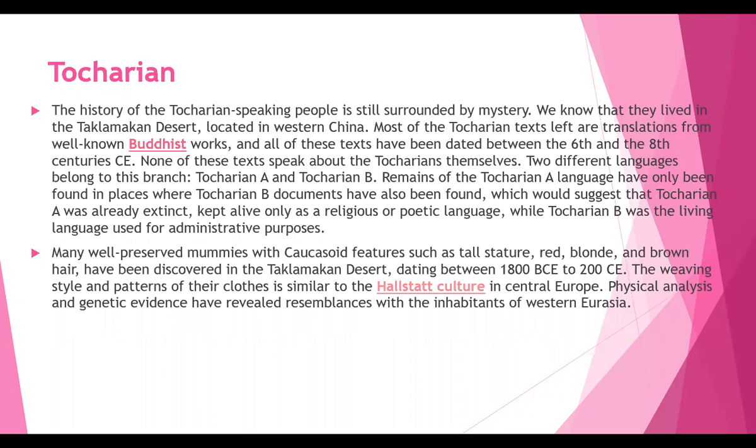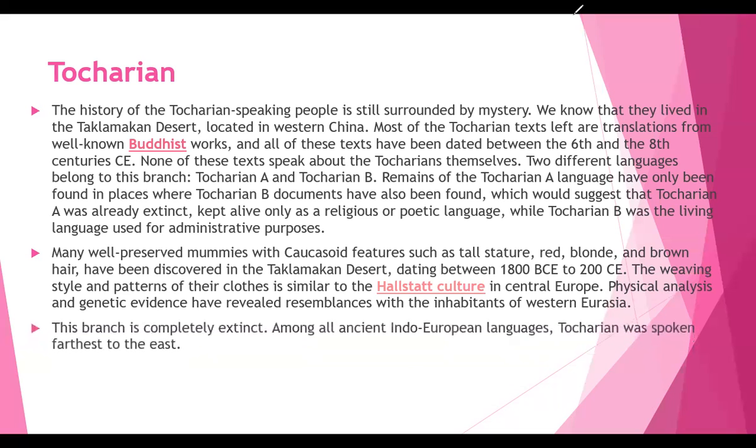Tocharian A is extinct, whereas Tocharian B was used for administrative purposes. Coming to this language, where could we find some traces of it? In the Taklamakan Desert. Some of the things observed over there, such as tall stature and red, blonde, and brown hair, have been discovered. Based on that, they have found this branch, right?